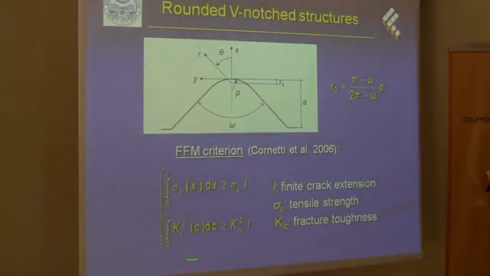The second condition requires that the energy available for a crack of length L must be greater than a function of the fracture energy. Here I wrote the relationship in terms of the stress intensity factor K_I and the fracture toughness of the material K_IC by applying the well-known Irwin's relationship, and our analysis will be limited to mode I loading condition. It means that the crack will propagate along the notch bisector.